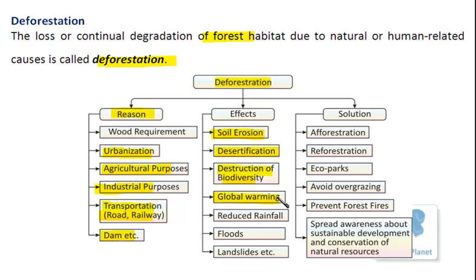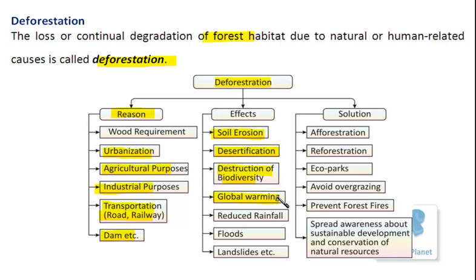You know, in our surroundings, the overall temperature of our planet is increasing. You can discuss with your grandparents or your parents what the temperature was, what the climatic conditions were when they were at your age. They will tell you how much the climate has changed now. So why is this increase in temperature taking place? The reason is that, normally, carbon dioxide and the other gases which are present in the air are responsible for maintaining the temperature of our atmosphere.